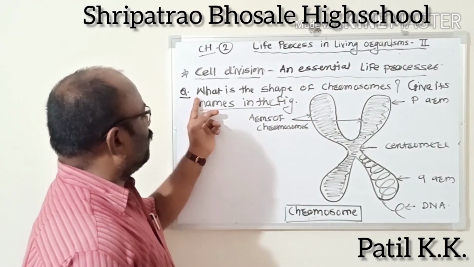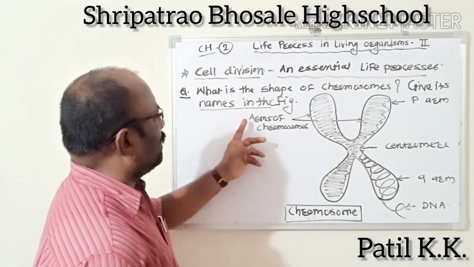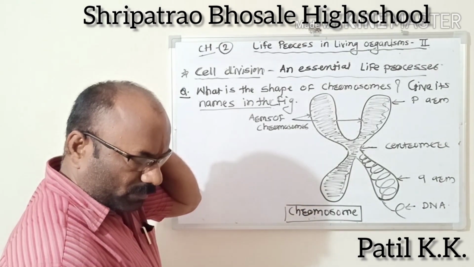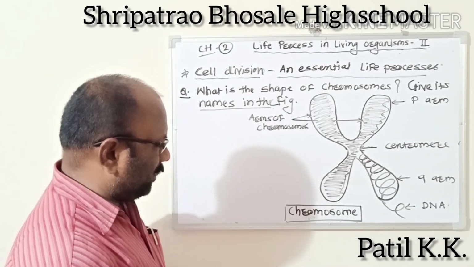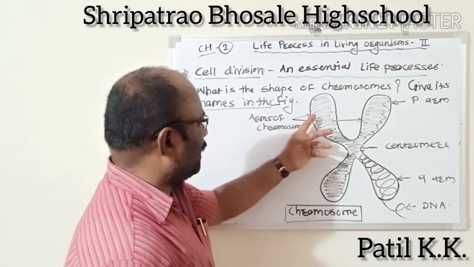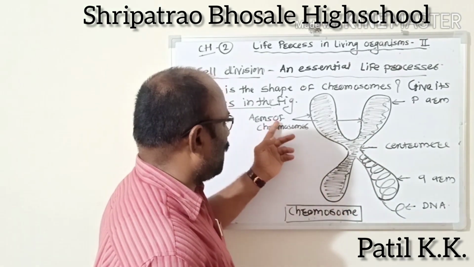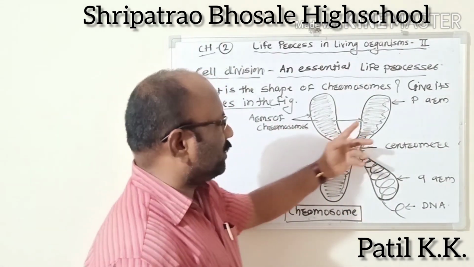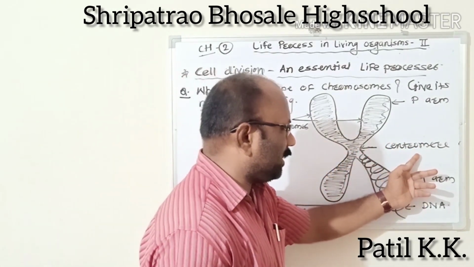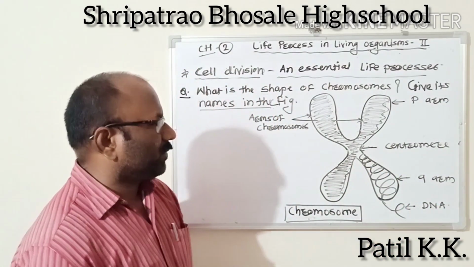The question is, what is the shape of chromosomes, and give its names in the figure. This is the diagram of the chromosomes with labels. These are the arms of the chromosomes. This is the P arm, the center point is called the centromere, this is the Q arm, and this is the DNA.